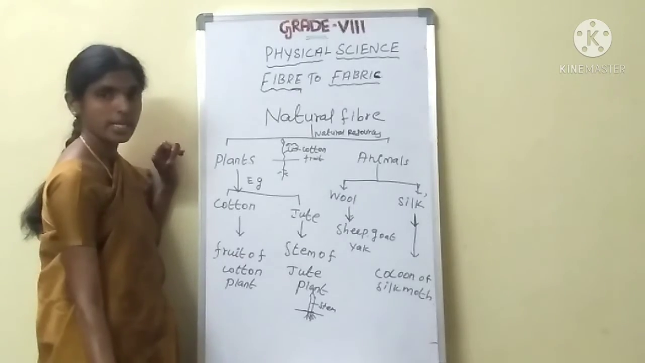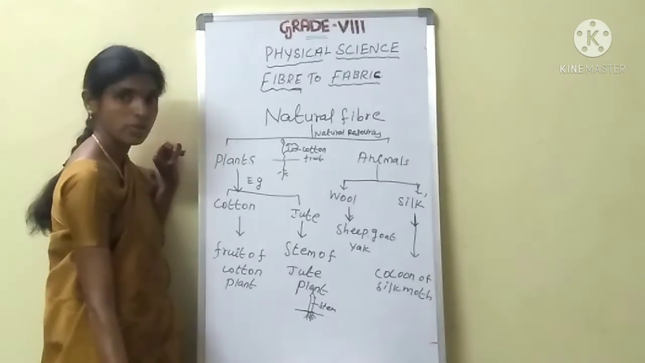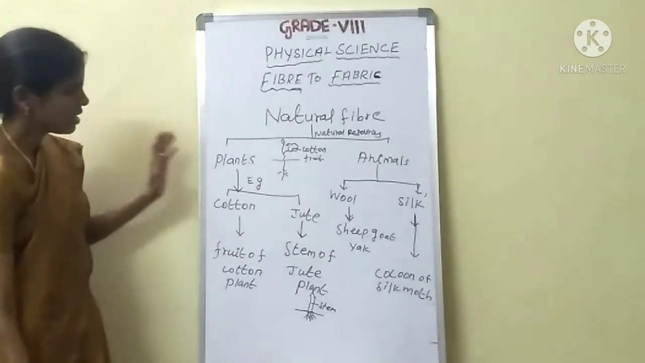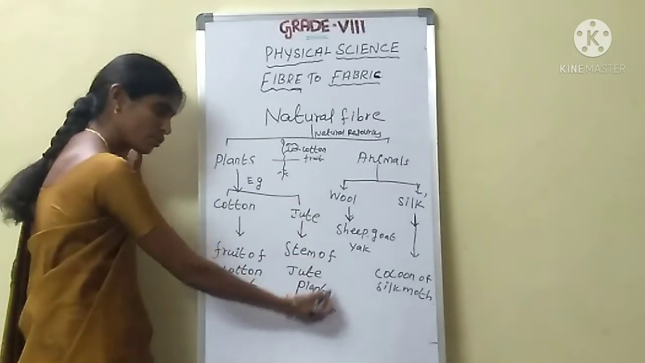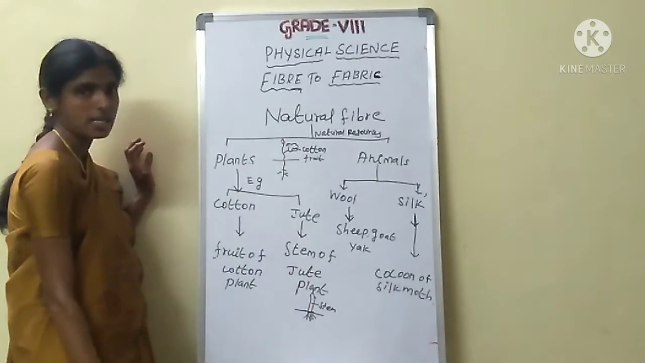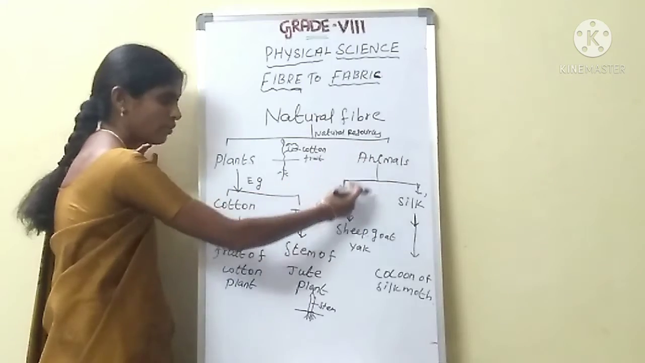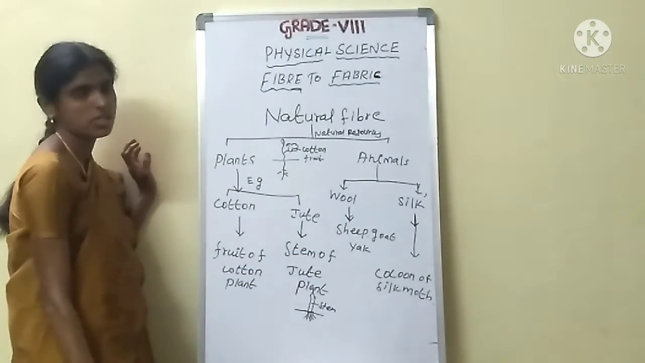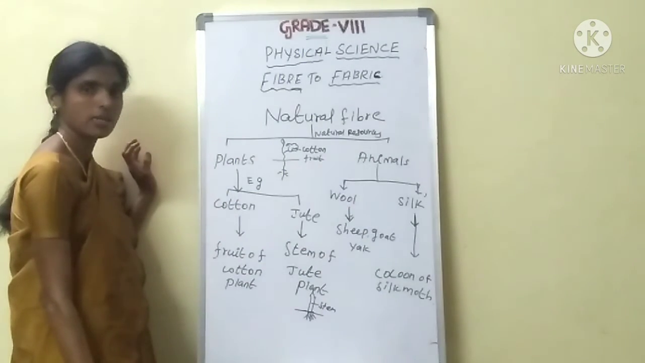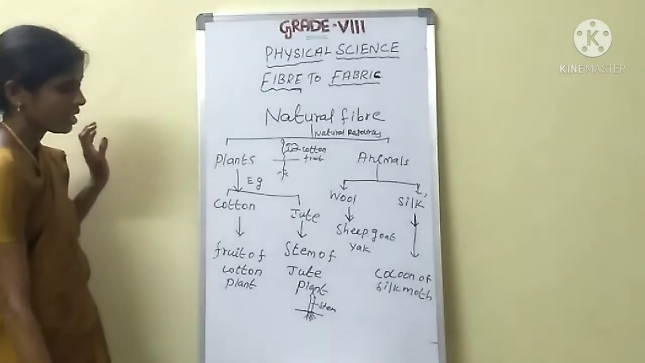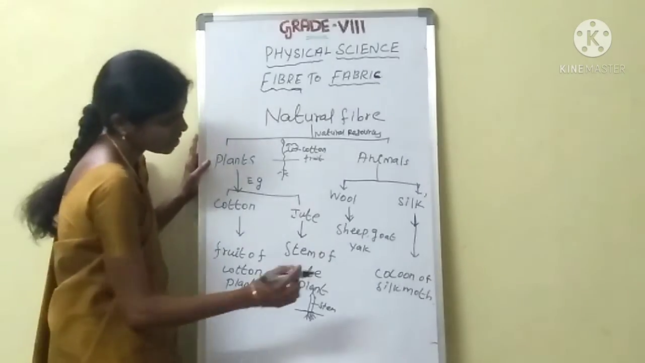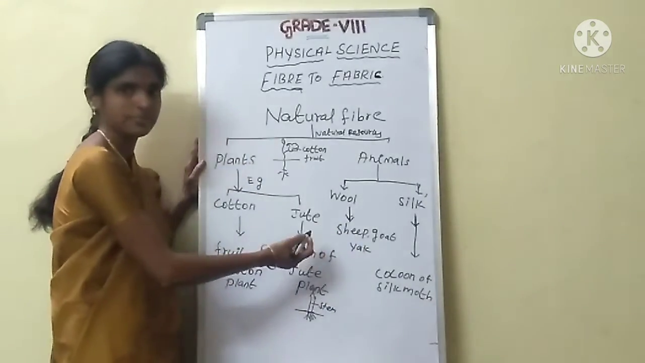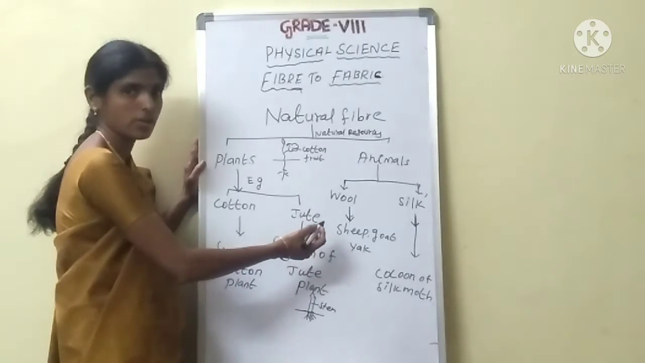Already we have studied in 7th standard also. Plant fiber we have studied in 6th standard. Animal fiber we have studied in 7th standard. Are you clear, students? Then I am going to discuss wool fiber. Are you clear?